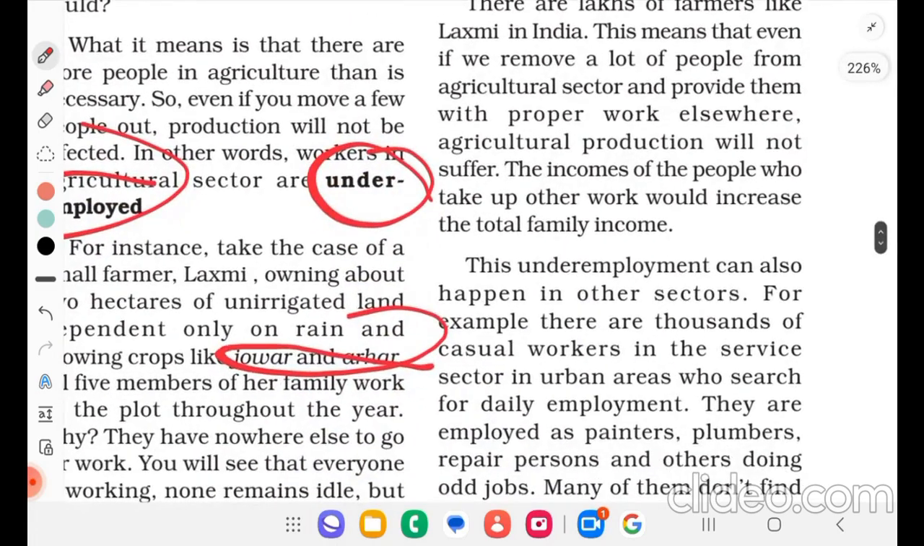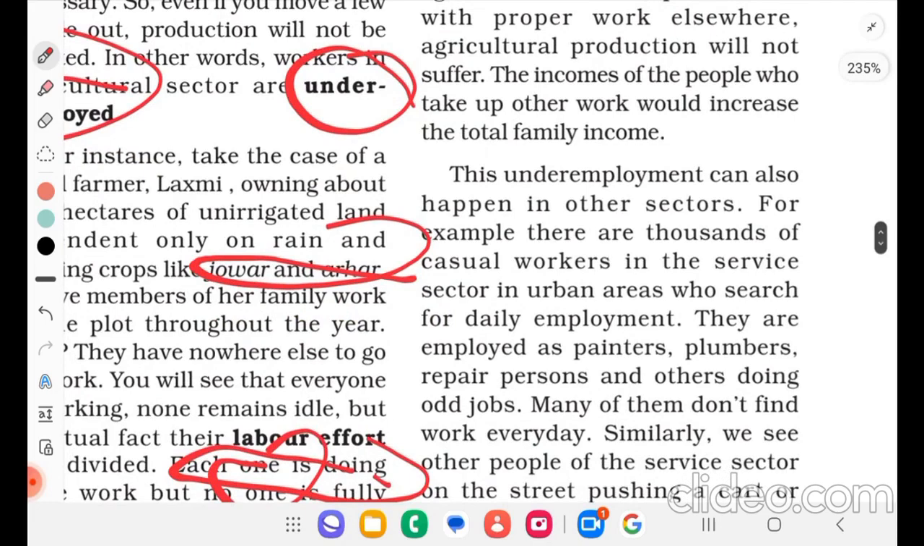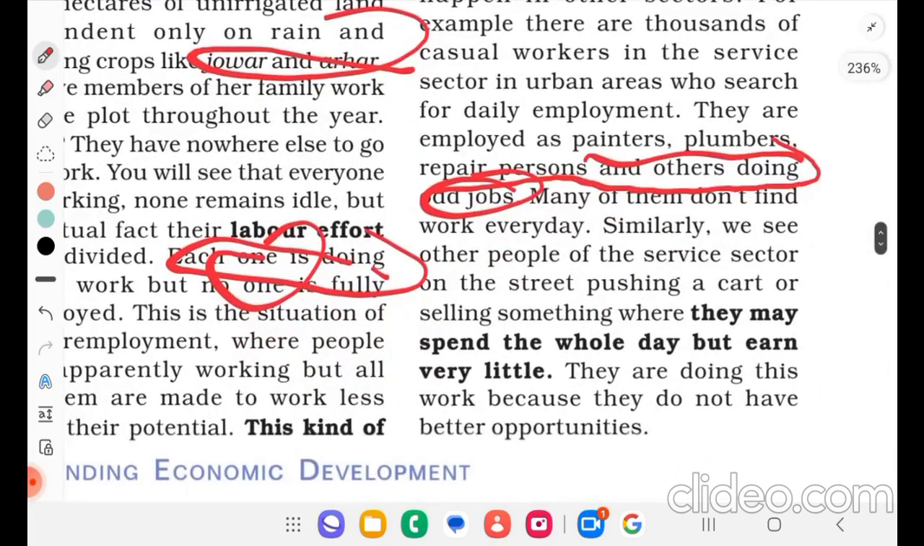This underemployment can also happen in other sectors. For example, there are thousands of casual workers in the service sector in urban areas who search for daily employment. They are employed as painters, plumbers, repair persons and other odd jobs. Many of them don't find work every day. Similarly, we see other people of the service sector on the street pushing a cart or selling something where they may spend the whole day but earn very little. They are doing this work because they do not have better opportunities.